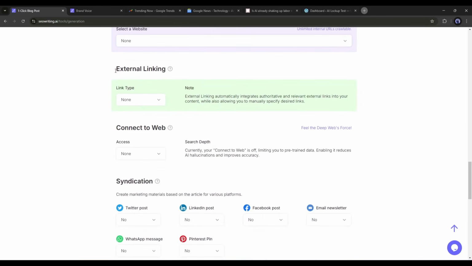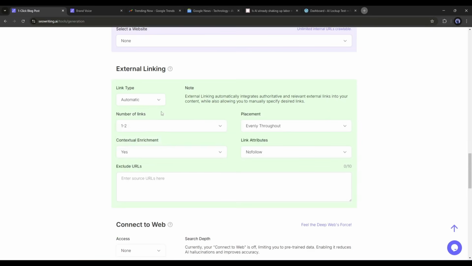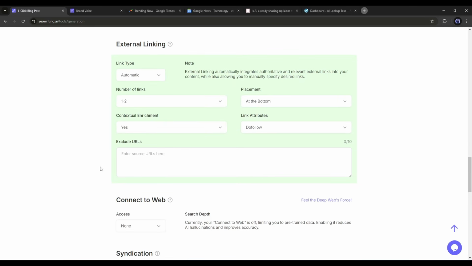Alright, our next option is external linking. If you want to add external links to your article, then turn on this feature. I recommend using this feature because then your article will be more resourceful. There are 2 options, custom and automatic. If you want to add specific links, then select the custom option. But if you select the automatic option, SEO Writing AI will research and add the links on your behalf.